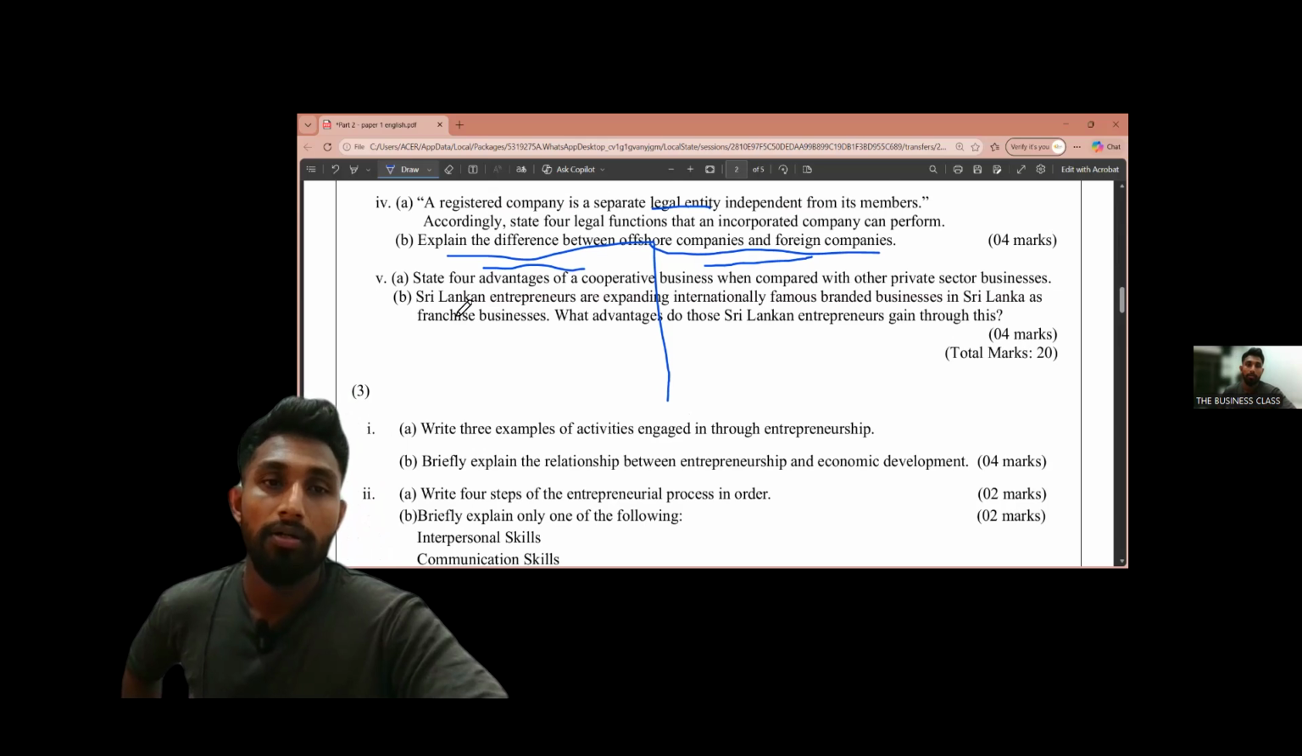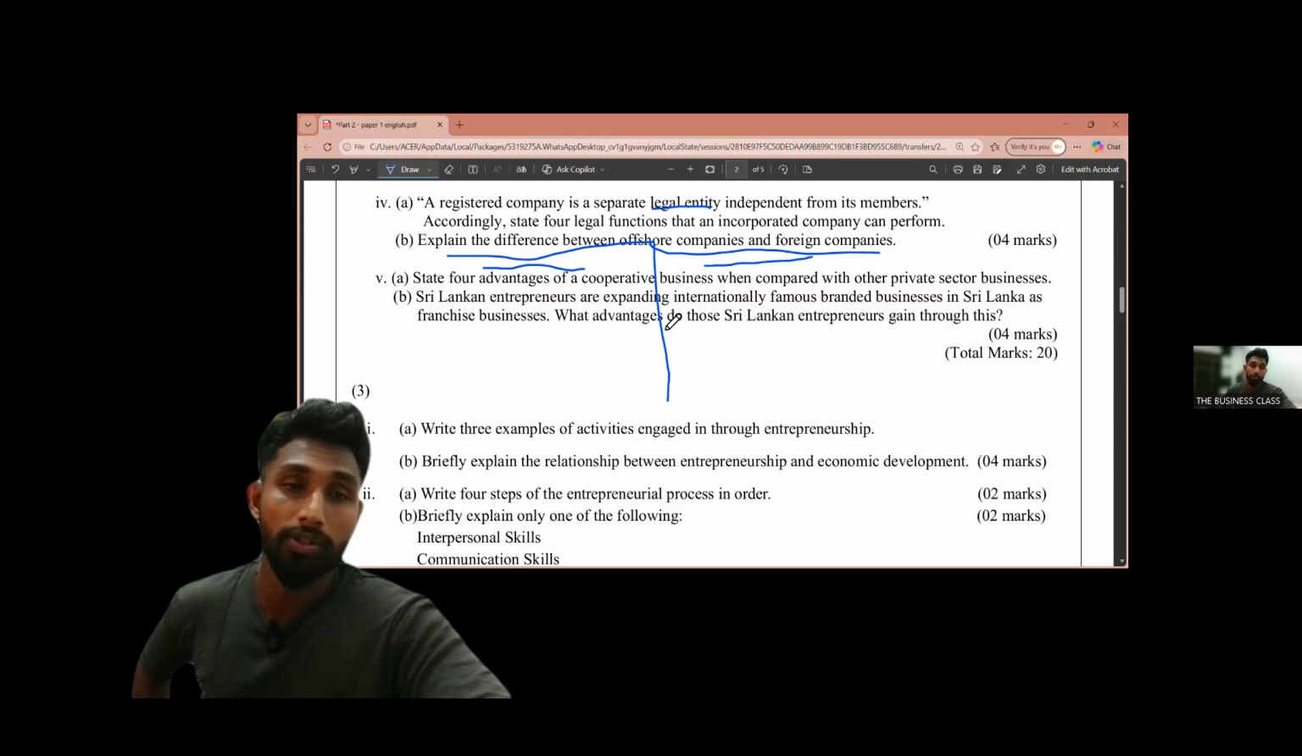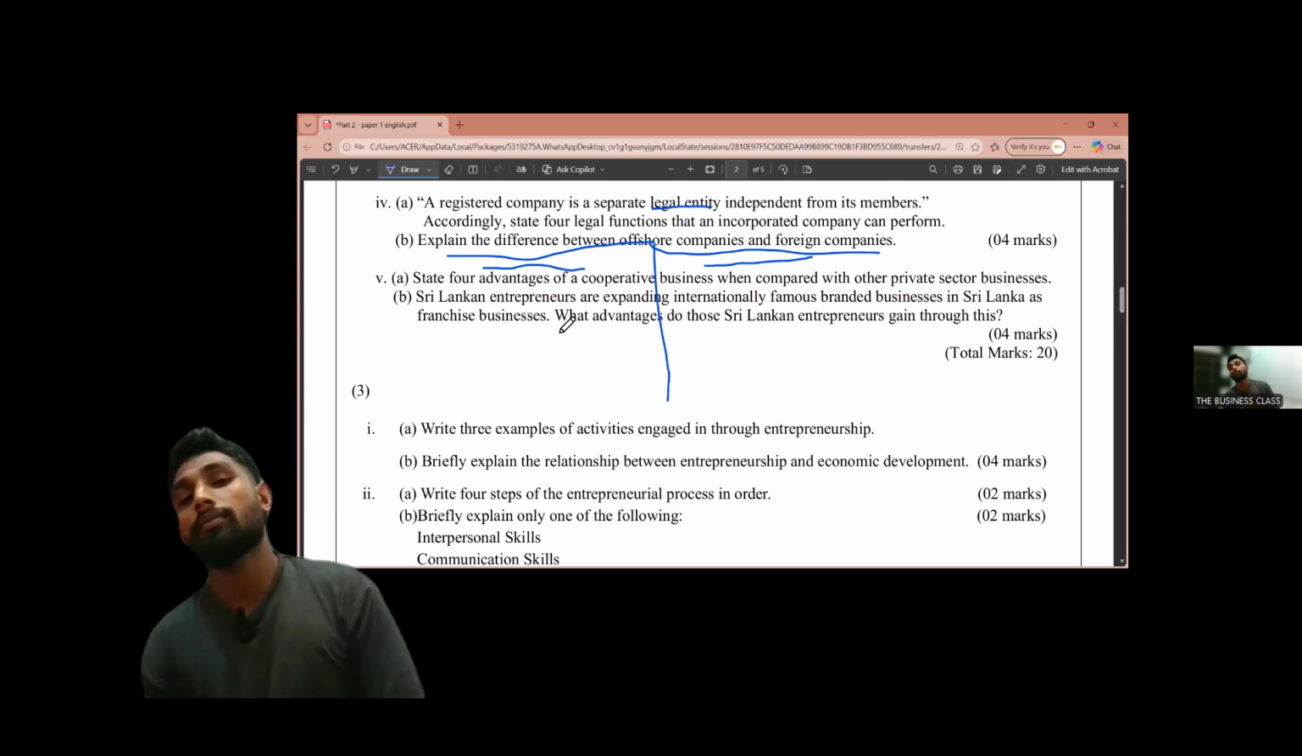Then the next one, Sri Lankan entrepreneur. So we are moving to the next question. If you have any doubts, please ask me.